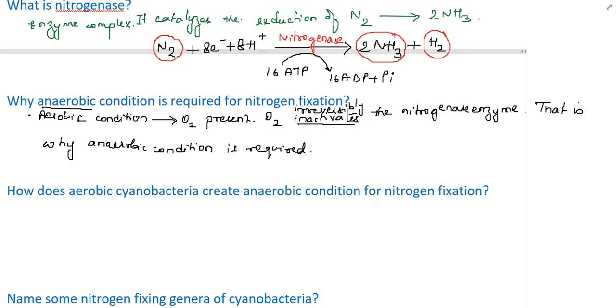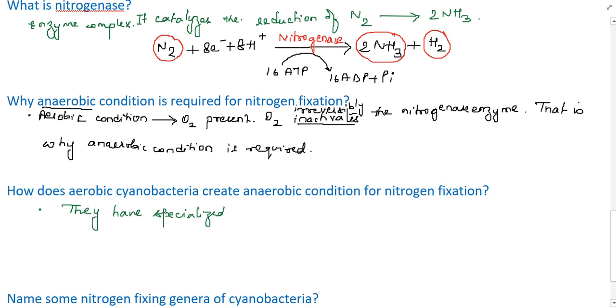How do they do that? They have specialized cells called heterocysts.